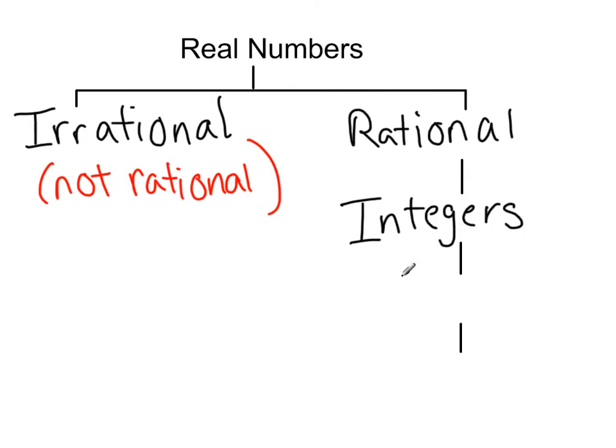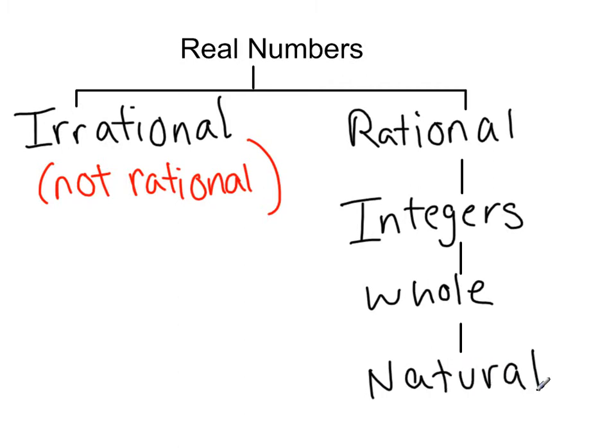And all the integers include the whole numbers. And all the whole numbers include our natural counting numbers. So there's our hierarchy. We have rational and irrational as the breaking up the two parts of our real numbers, and then rational just gets more specific. Pretty much integers where we like to work, and then we'll see fractions and decimals a lot for the rationals.